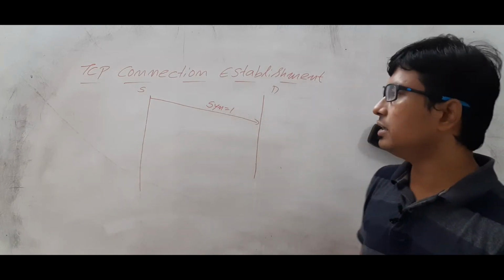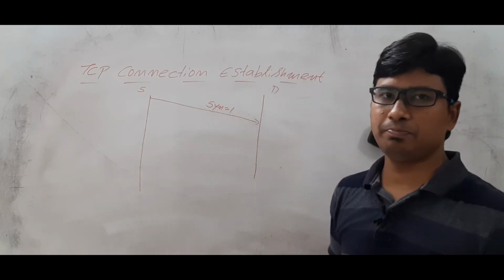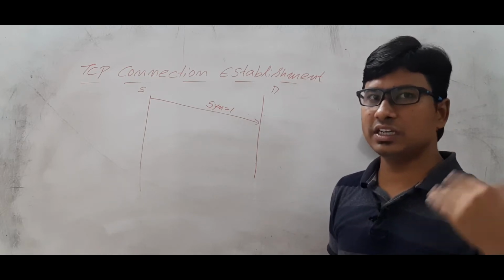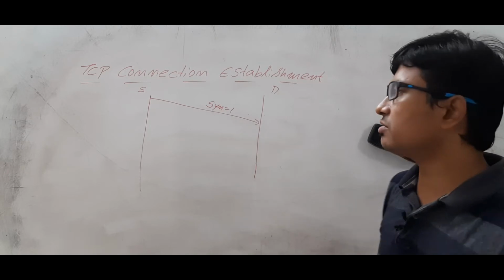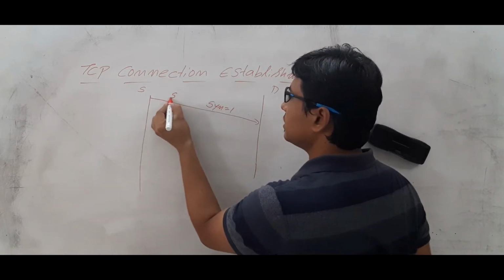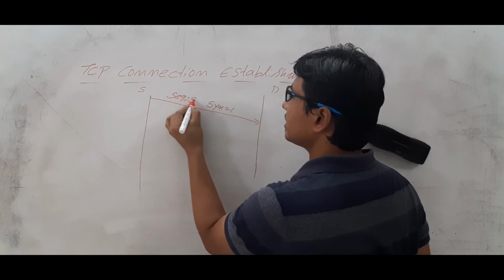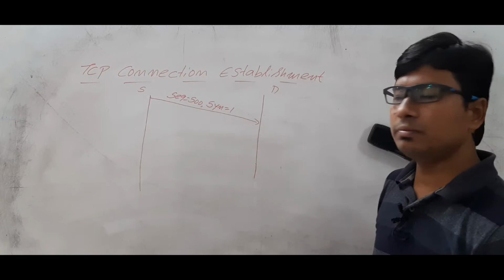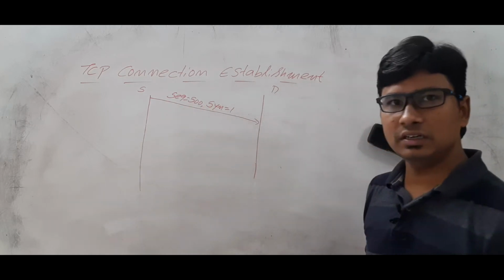Then each packet or each segment going from the source in TCP should have a sequence number. Let's take that it is using a sequence number called 500. Let's take that a random sequence number has been initialized between the source and the destination.